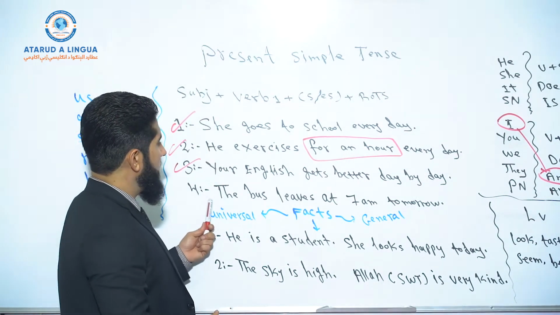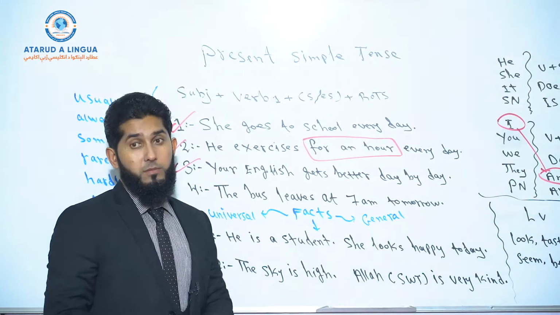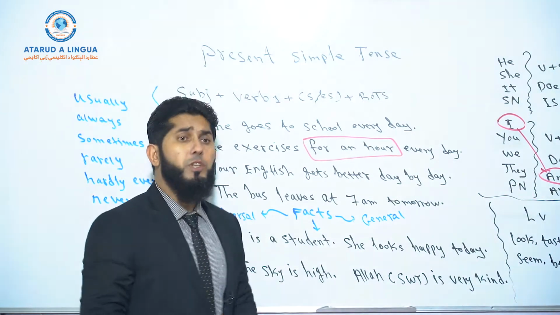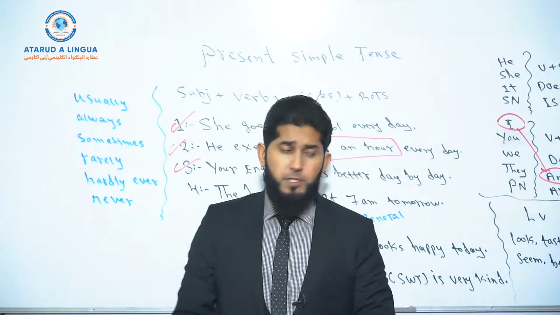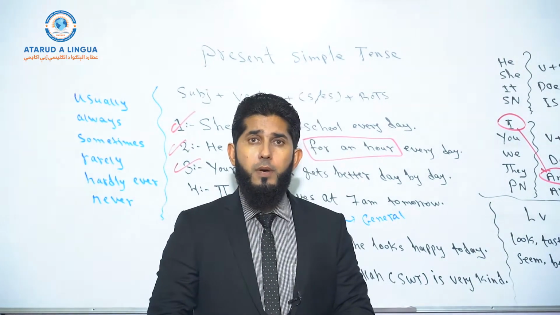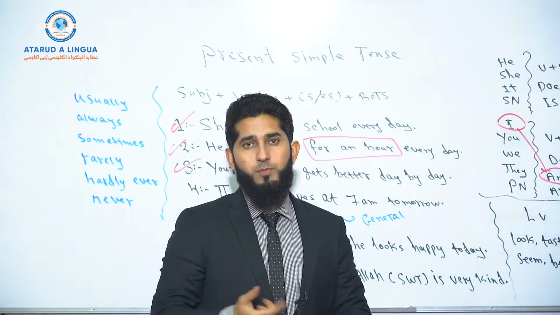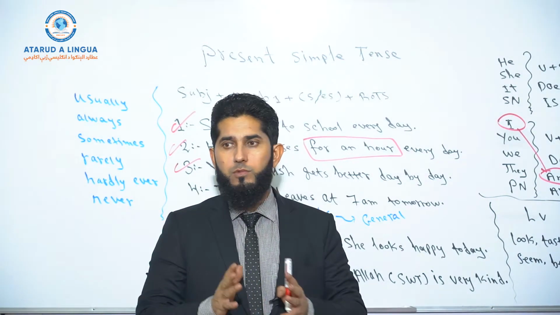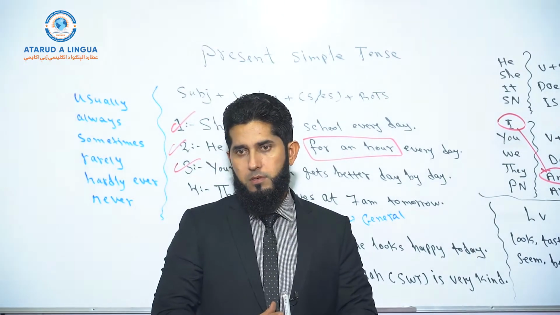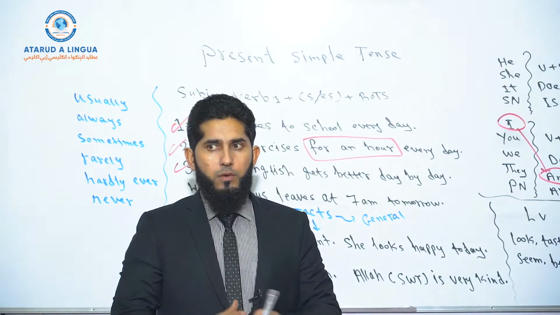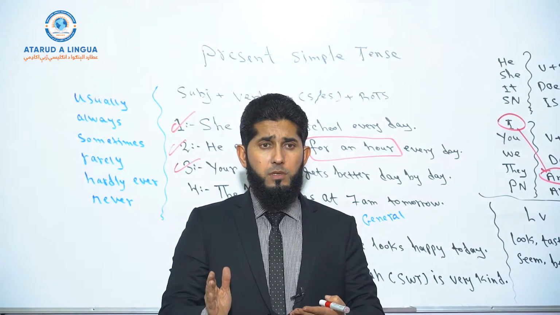Okay, so the bus arrives at 7 p.m. tomorrow. Look, we can also use present simple tense to talk about future scheduled actions, especially when we talk about trips and traveling. Okay? For example, something is scheduled.